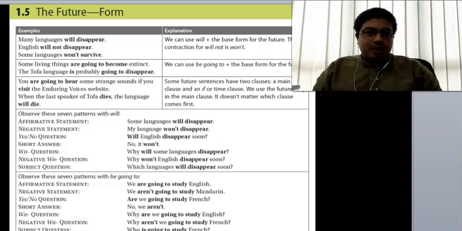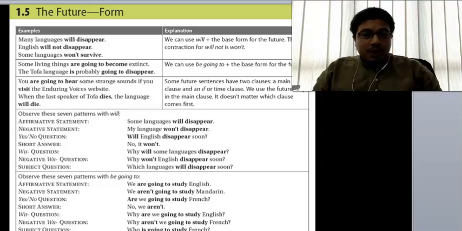So you can use either will or going to. Is going to, are going to, or am going to. I am going to or I will. So both can be accepted. Both are referring to actions that will happen in the future. So basically that is about future tense.